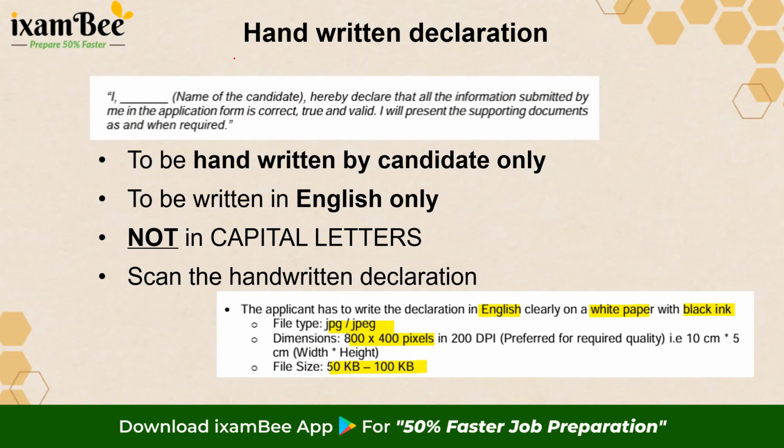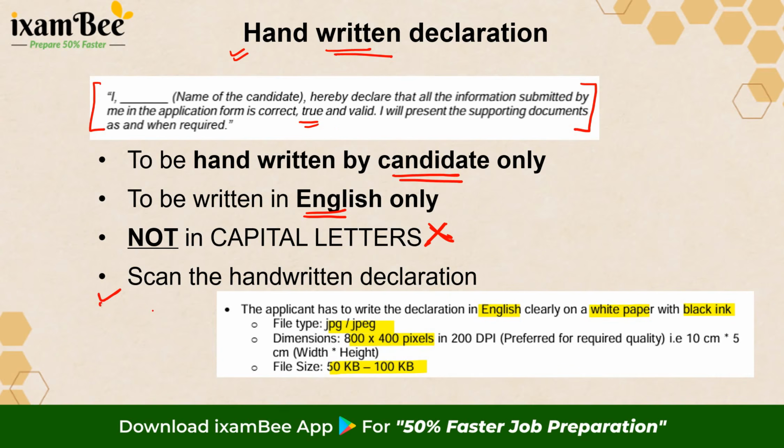The last thing that you need to prepare in terms of the documents, apart from of course your qualification documents, is a handwritten declaration. The content of the handwritten declaration has been mentioned. So you have to write this out by your hand. Please, by the candidate. Don't ask anybody else whose writing is good, your friend or your family. Please use your own handwriting. You have to write it in English only. Okay, and you do not have to use capital letters. Please write it in running format, in a sentence format, right?